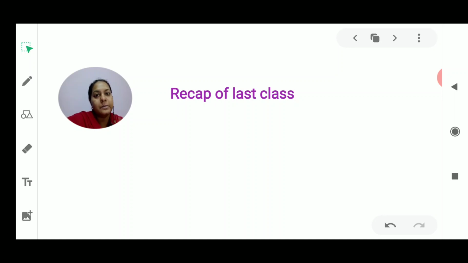Then the second type of soil was the clay soil, which has very small, fine particles which are clinged together. And then lastly we saw the loamy soil, which is the best soil for agriculture, and that is why it is also known as the agricultural soil.